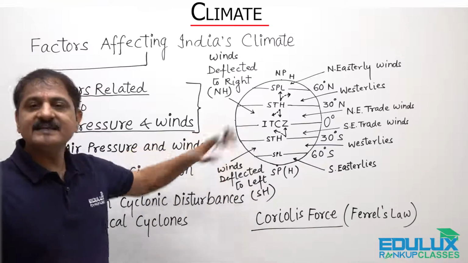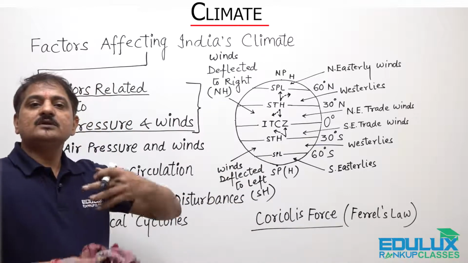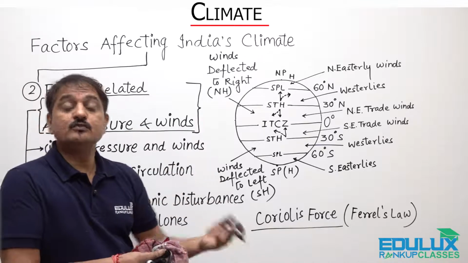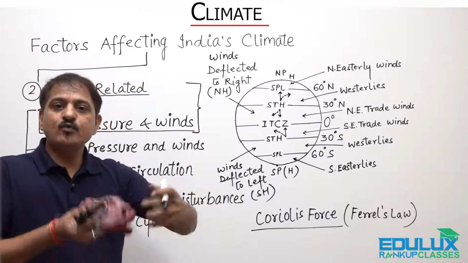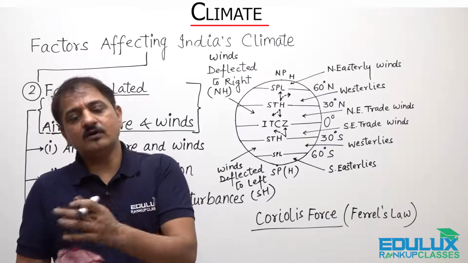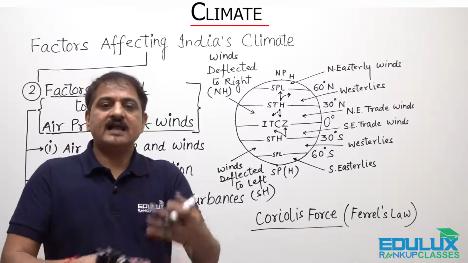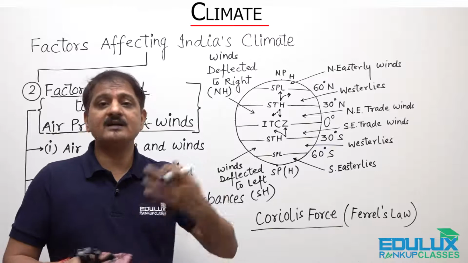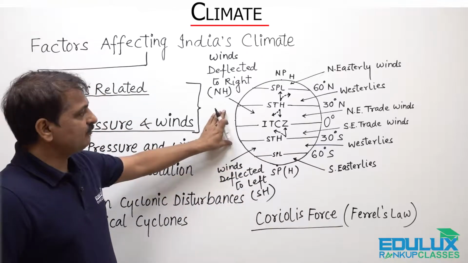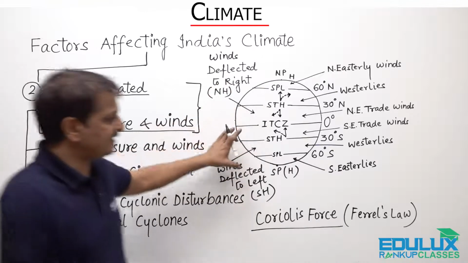So in winters we have different pressure conditions, and in summer the pressure conditions are also very different. Because of this, we have different movement of winds in winters and a reversal in the summer. So it gets reversed as the season changes because of the pressure and the temperature conditions. Now look at this. What happens in winters in India? I hope you have noticed this diagram.